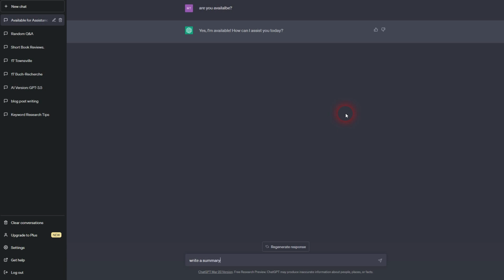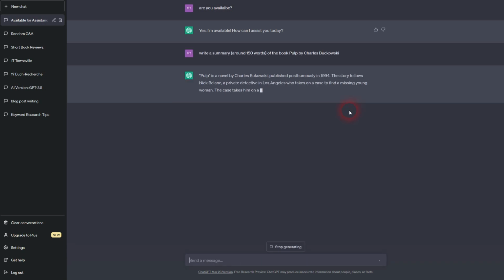So you can use ChatGPT to summarize, for example, books, which might come in handy when you still go to school, especially public school. You can get around reading all of these books that you don't necessarily want to read. Let me just use, for example, Pulp by Charles Bukowski, and it can easily write you a summary and you know what's happening. You can dive deeper by saying, elaborate a little bit on this point of the summary, if you want to know more.